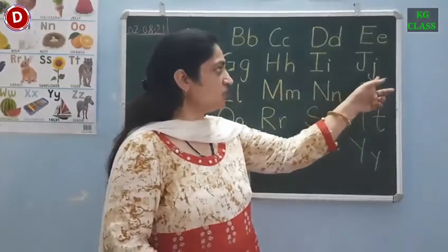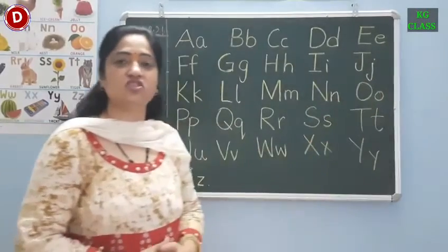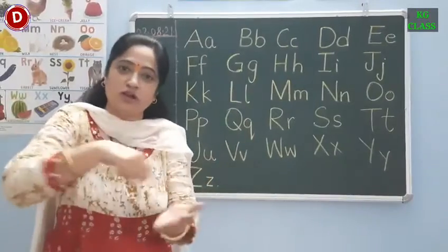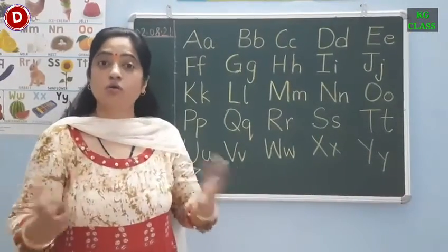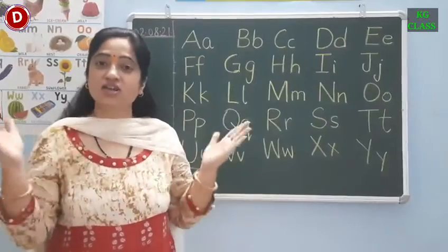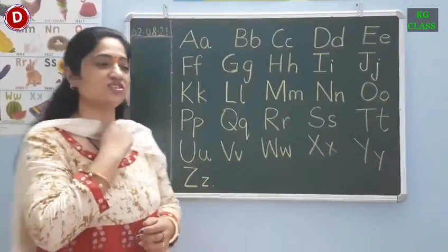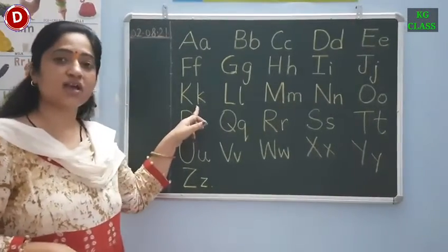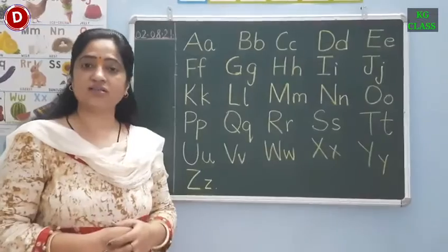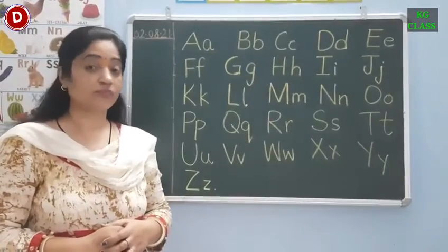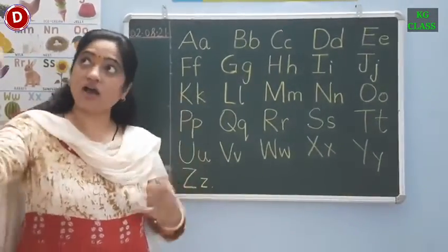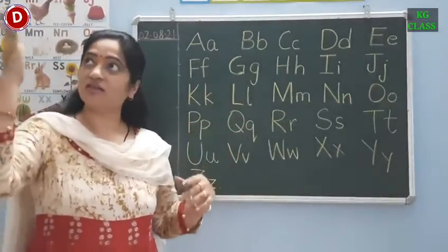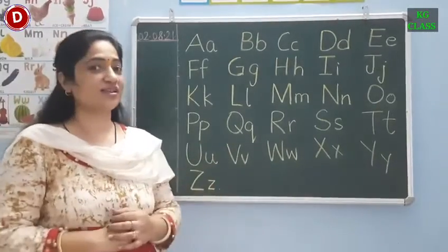This is capital J and this is small j. J says j. Jelly and jam, jiggling on the plate. Oh, what will I eat with it? J says j. Children, this is capital K and this is small k. And the sound of K is k. K for kite. Kites are flying in the sky. So K says k.